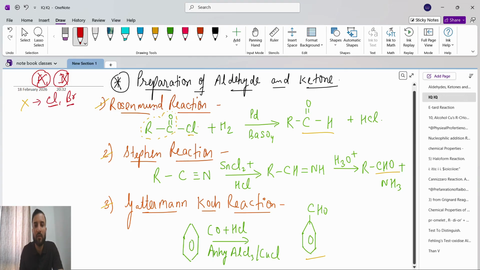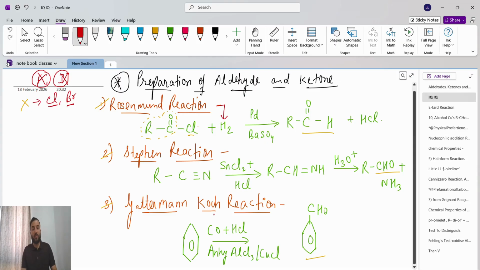So what is Rosenmund reduction? Rosenmund reduction takes C double bond O connected with R, and then connected with either chlorine or bromine. This Rosenmund reduction is H2. H2 means what? Addition of hydrogen, which means hydrogenation. The Rosenmund reaction shows a hydrogenation process, because of the addition of hydrogen.